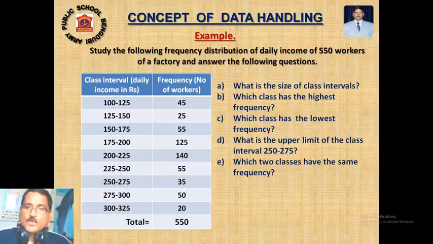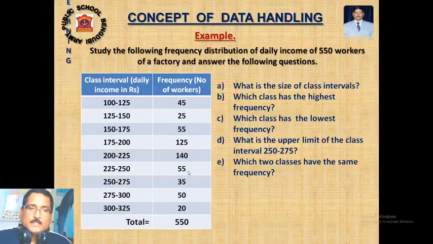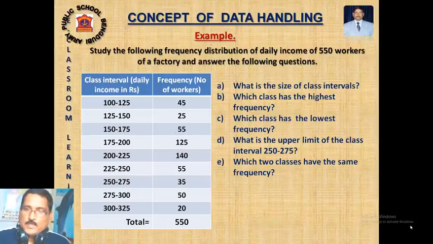Within this short table I am representing 550 workers. This is the benefit. What is the upper limit of the class 250 to 275? The first one is called the lower limit, and the next one is called the upper limit. So the upper limit is 275 and the lower limit is 250. They are asking for the upper limit, so you answer the upper limit only. 275 is the upper limit. Which two classes have the same frequency? Find out where it is the same. 55, that is the workers earning rupees 225 to 250 having 55, and the workers earning 150 to 175 also having 55. Are you clear?